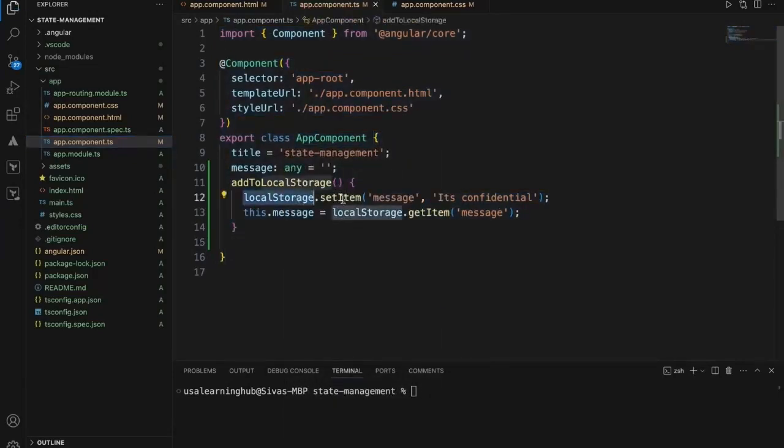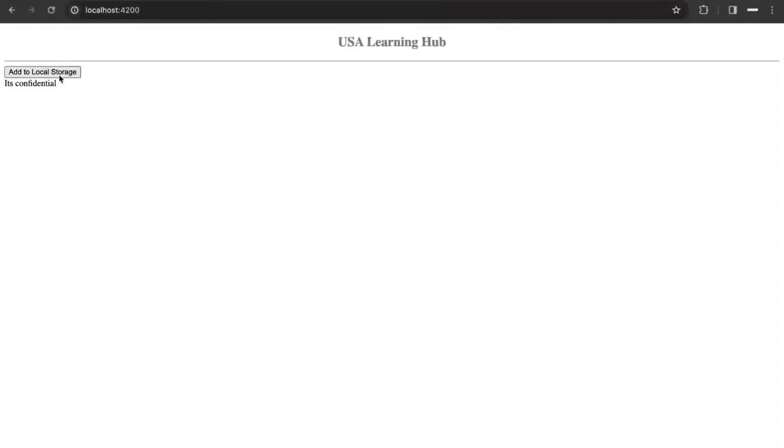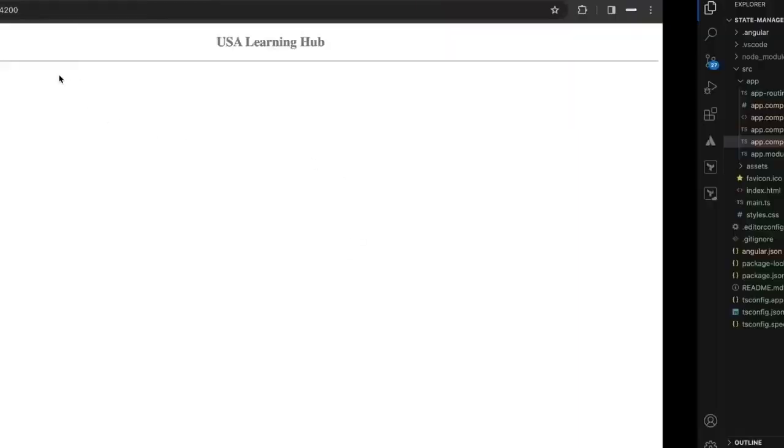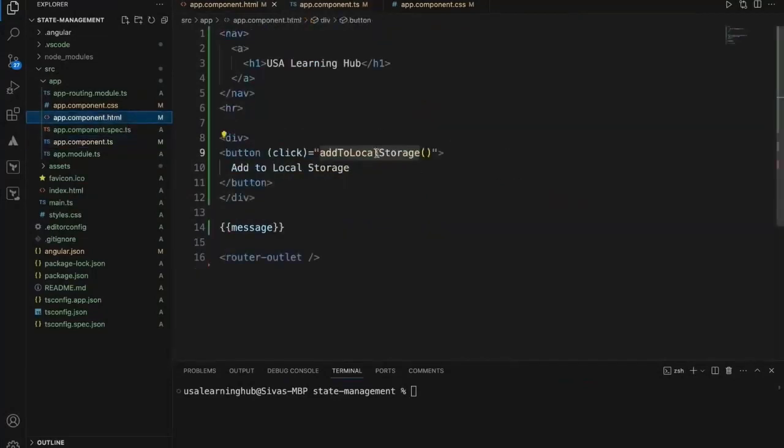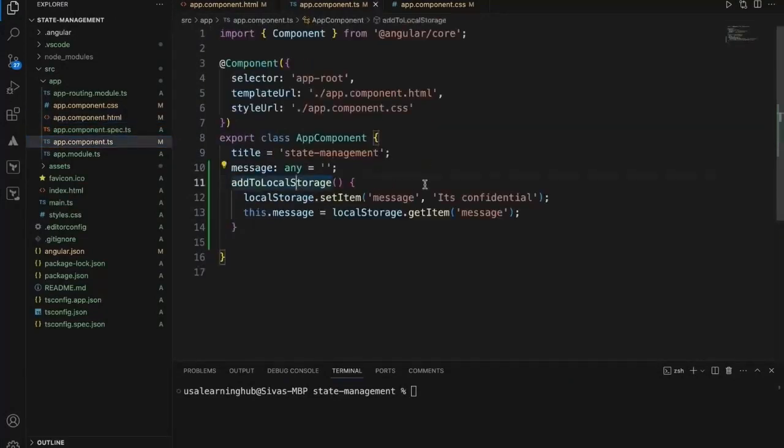Here I'm setting it to the local storage. It will maintain it locally, and I'm getting it and printing onto the UI. Let's see. I click this, the message I got. When I click this button, this particular function was called, setting it, getting it.